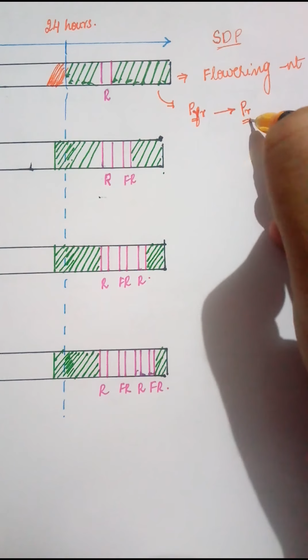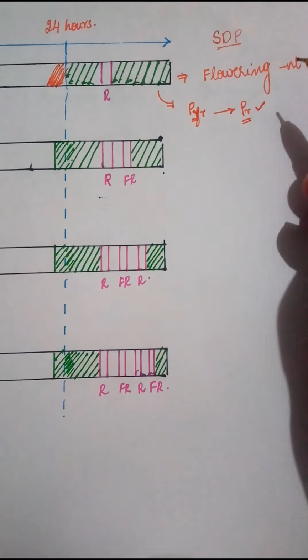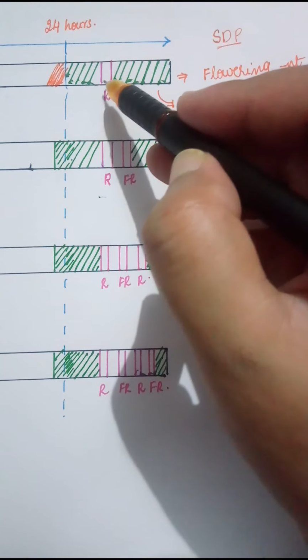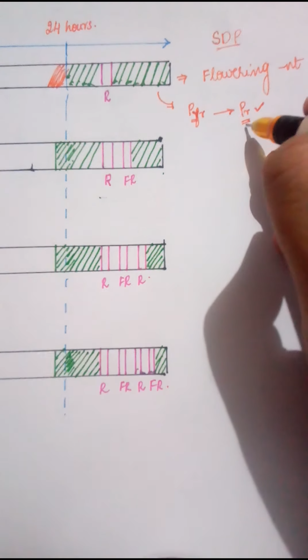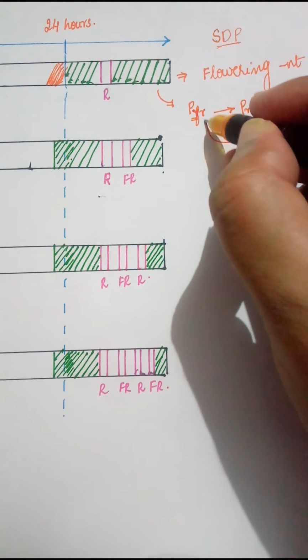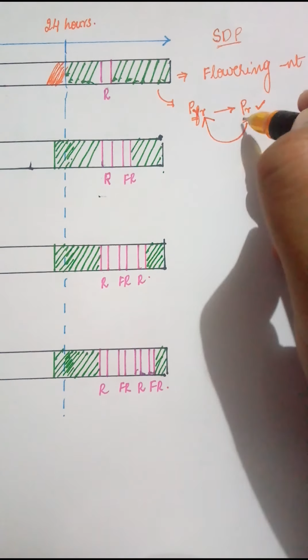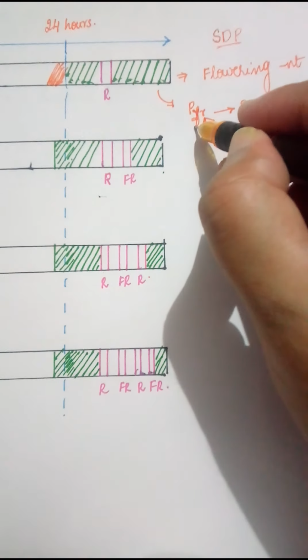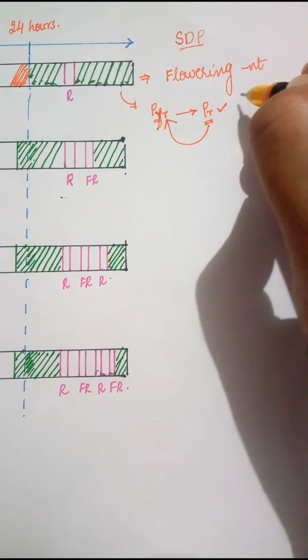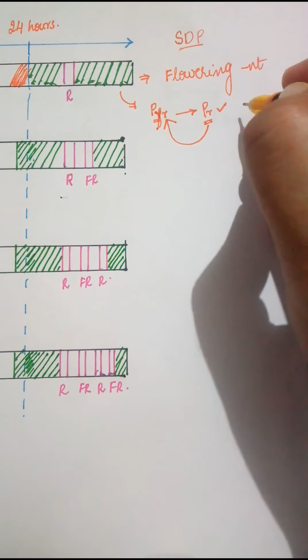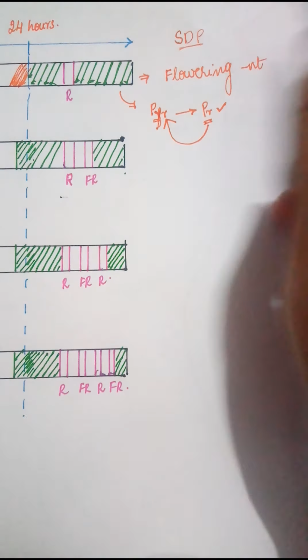And I told you the PR form allows flowering in the case of short day plants, correct? Now what did we do? We have given a flash of red light. When a flash of red light is given, the PR form is again going to get converted into the PFR form. PFR form doesn't allow flowering, so flowering is absent in this case. Now let us come to the second case.